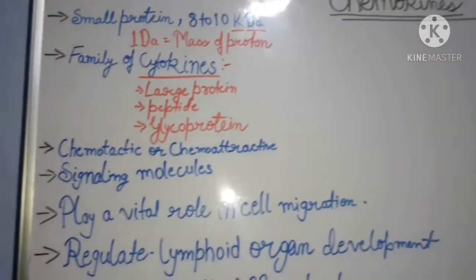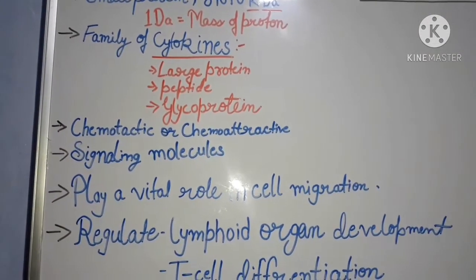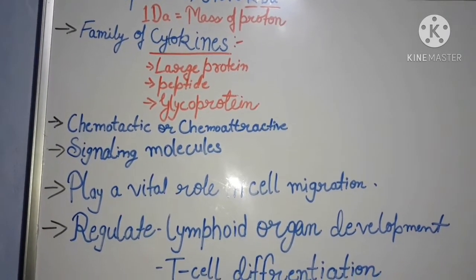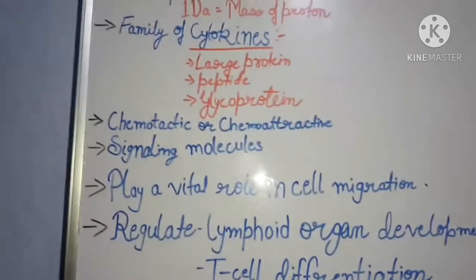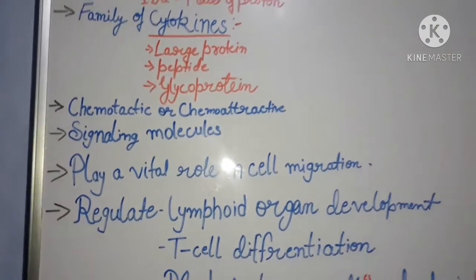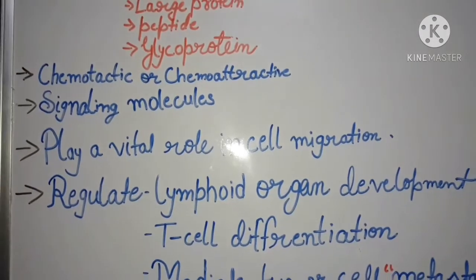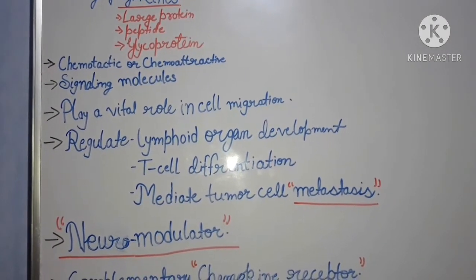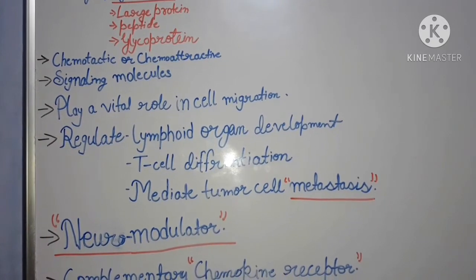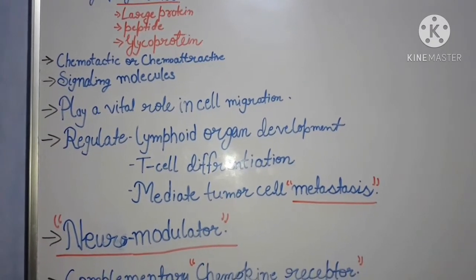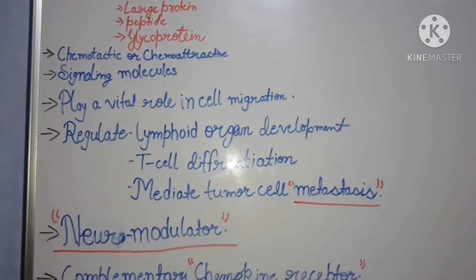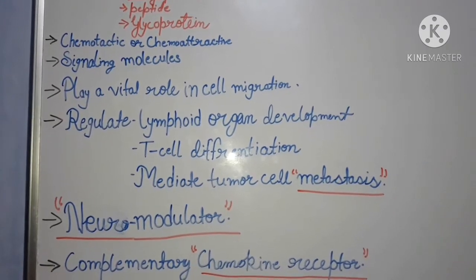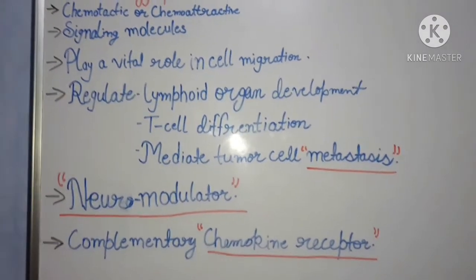Chemokines are chemotactic or chemoattractive, which means they attract other cells. They are signaling molecules and they play a vital role in cell migration, through venules from blood into tissue and vice versa. They regulate lymphoid organ development and T cell differentiation, and mediate tumor cell metastasis.